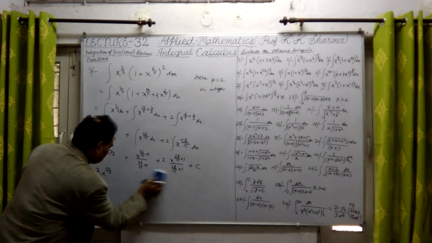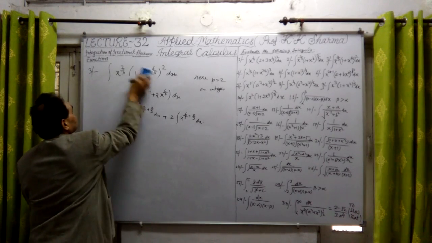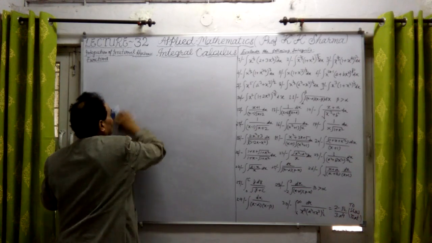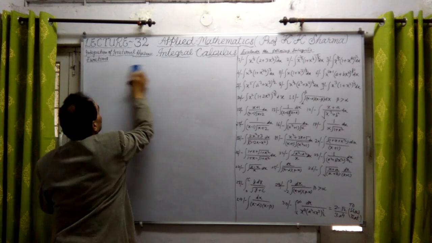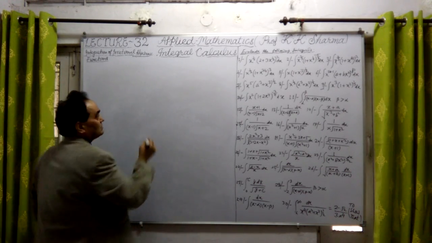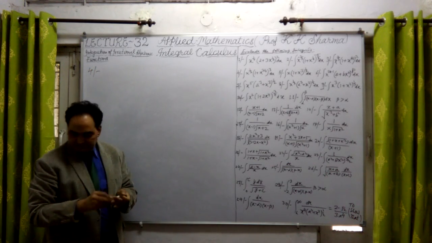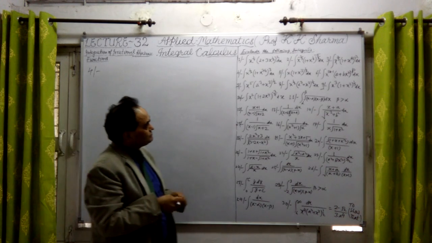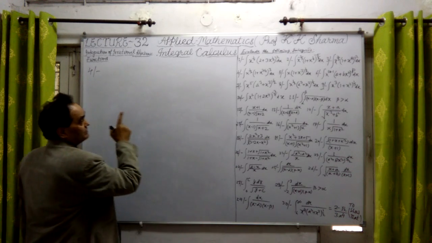Now let me take the next question, the 4th. Question number 4, what does it say? Let's talk about what question number 4 says. Now question number 4, let me change it. Okay, now this is again p is an integer.